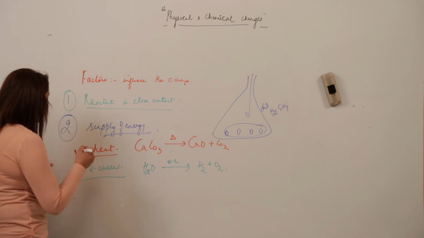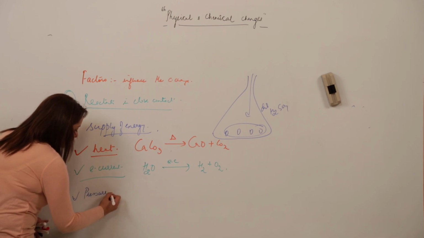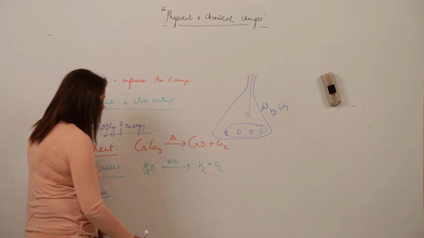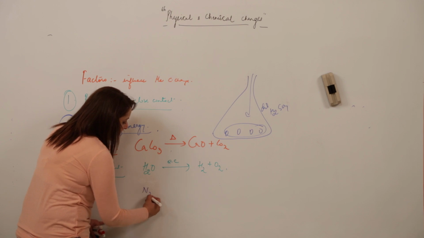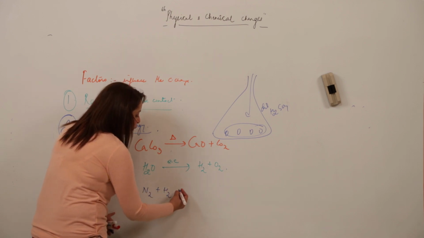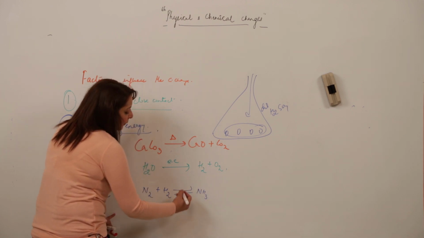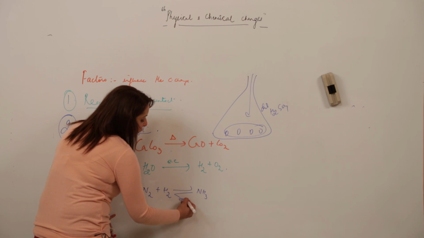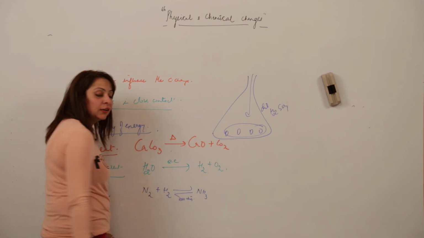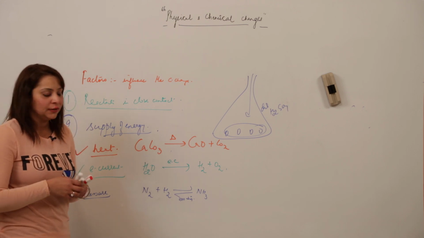Similarly, for the supply of energy, I am taking one more factor, pressure. For pressure, the example striking in my mind is the Haber process, that is, the formation of an important compound, ammonia. So what happens? Ammonia is formed when we apply pressure, approximately 200 atmospheres. So in this, the energy is supplied in the form of pressure, right?